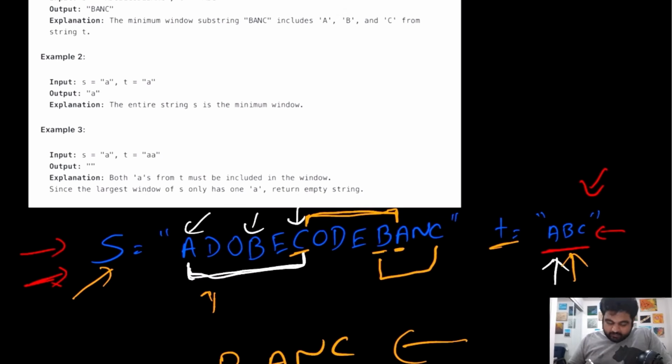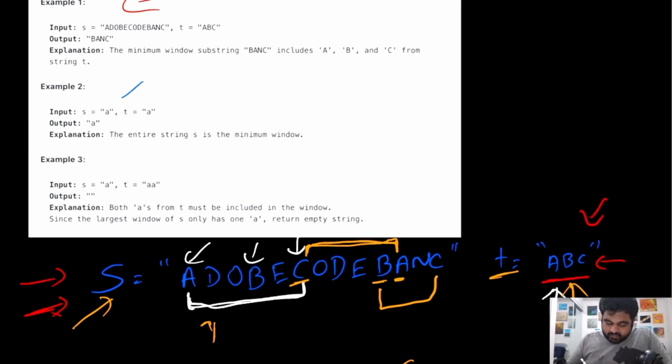If we see a couple more examples, suppose we are given S equal to A and T also equal to A. We can simply return A as the substring because that is the only substring we can create.